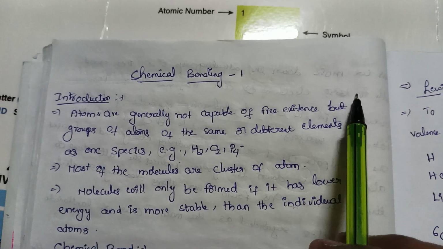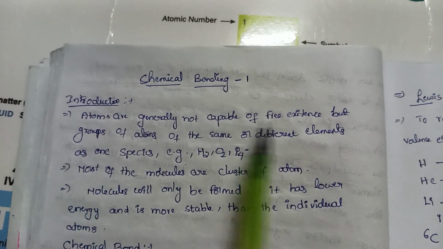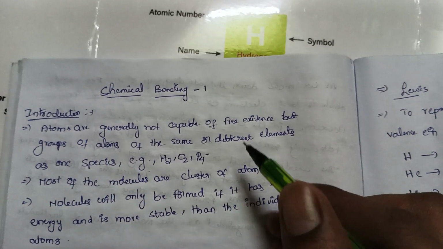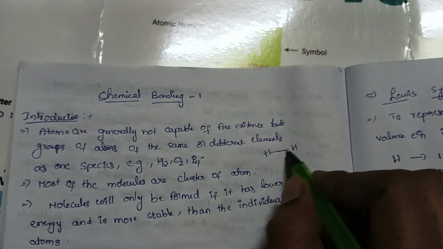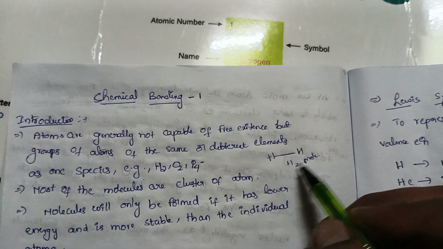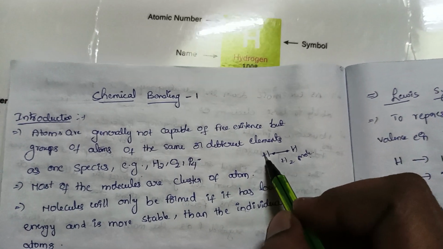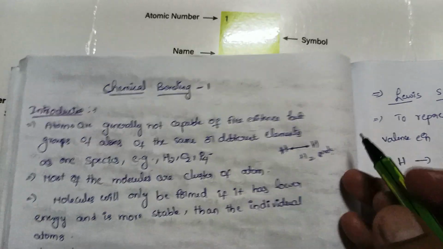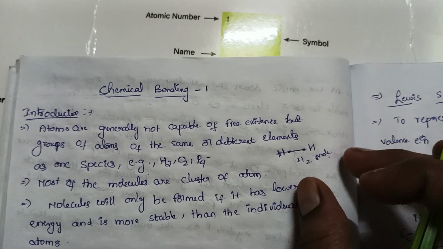Introduction about chemical bonding. Atoms are generally not capable of free existence, but a group of atoms of the same or different elements exist as one species. See, a group of atoms means, suppose H and H, if combining together it forms an H2 molecule, right? A molecule is made up of atoms. If the same atoms or different elements combine together, it forms a molecule.